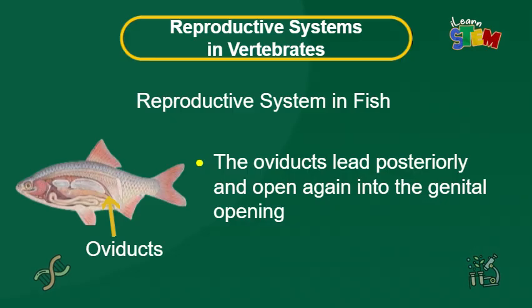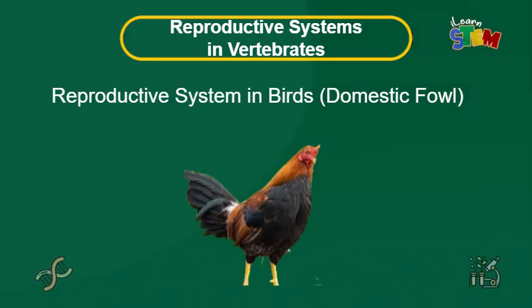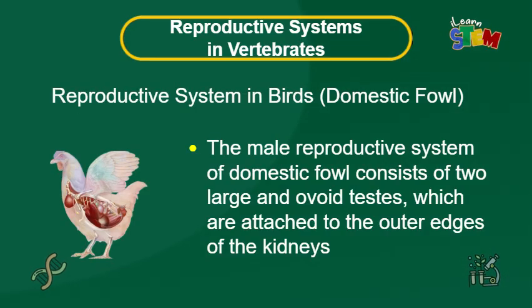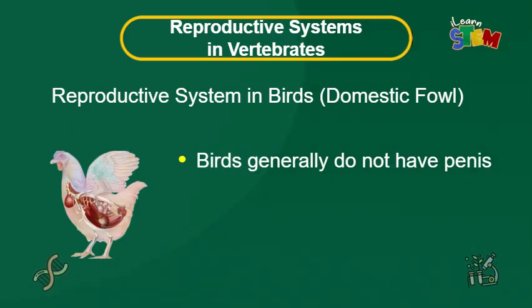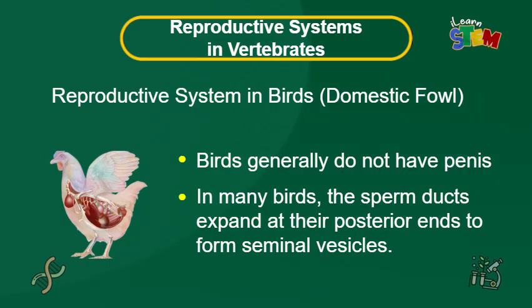Now, let's move on to the reproductive system in birds. The male reproductive system of domestic fowl consists of two large and ovoid testes, which are attached to the outer edges of the kidneys. Birds generally do not have a penis. In many birds, the sperm ducts expand at their posterior ends to form seminal vesicles.